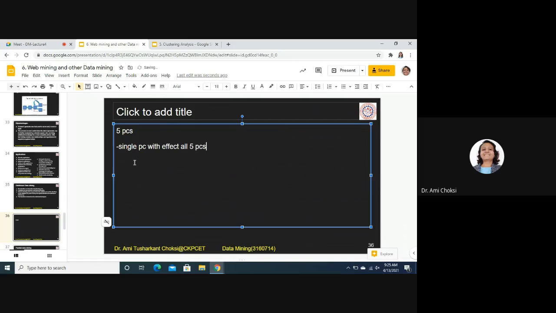That means if I want to store the data, I do have the hard disk of size 1 TB of 1 PC plus 1 TB plus 1 TB plus 1 TB plus 1 TB. So I am having the hard disk of 5 TB. Wow, great. Do you have 5 TB? Actually, no. But a distributed system gives you the effect that you are having 5 TB available, right?